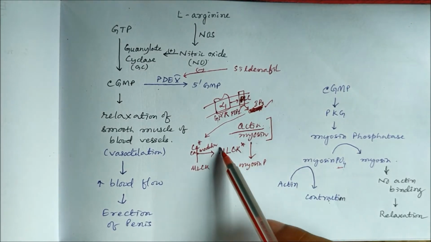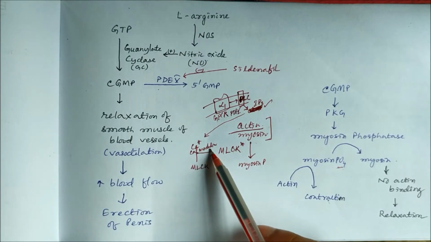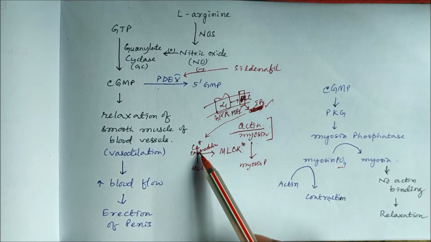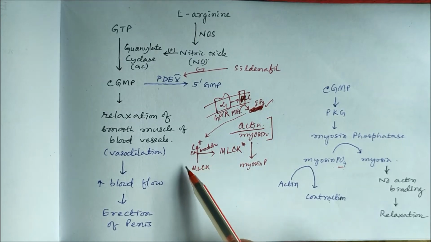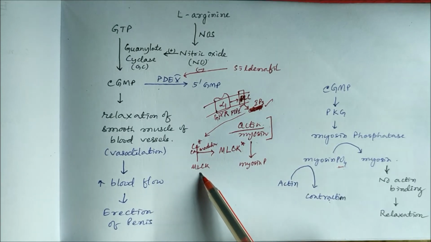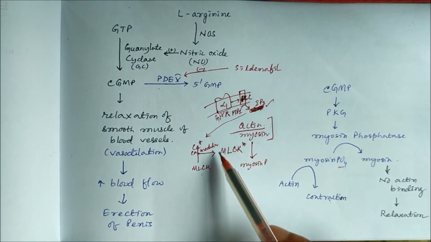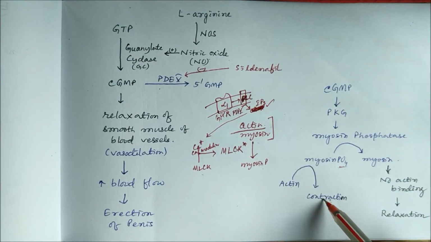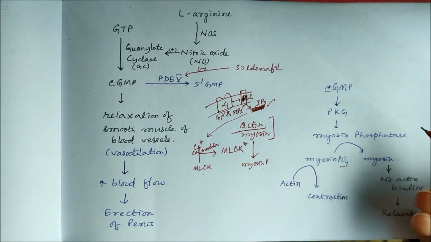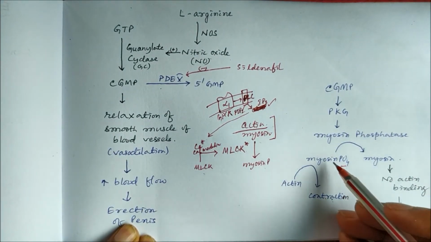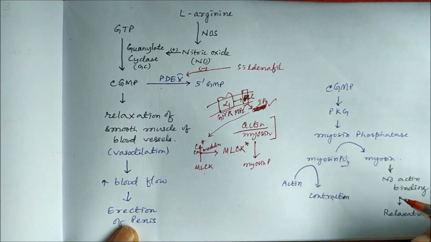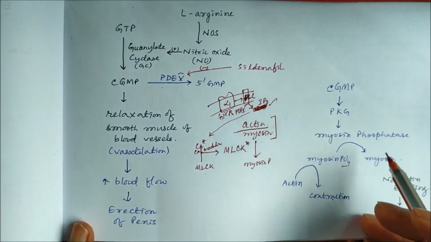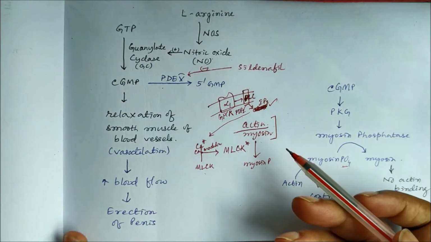This myosin light chain kinase is activated by the calcium calmodulin complex. Once there is calcium in the cytosol, calcium binds with the cytosolic protein called calmodulin. The calcium calmodulin complex activates myosin light chain kinase, which phosphorylates myosin. Phosphorylated myosin binds with actin to cause contraction of the vascular smooth muscle. So if we can inhibit either the phosphorylation of myosin or the activation of myosin light chain kinase, we can inhibit the contraction, so there will be relaxation.